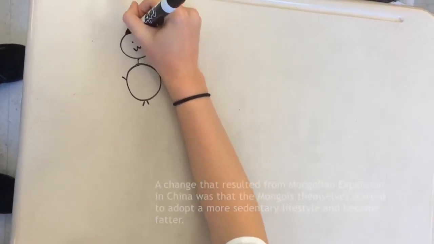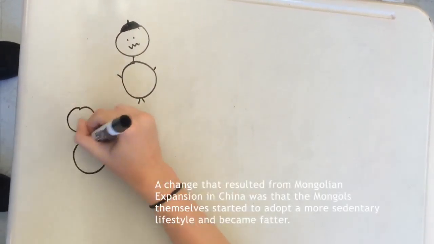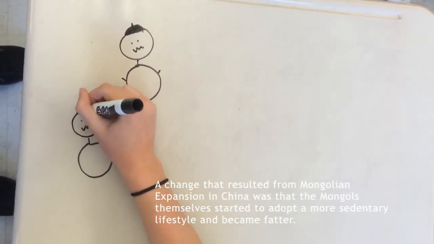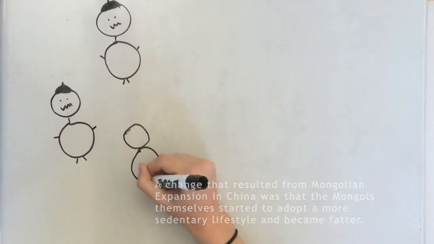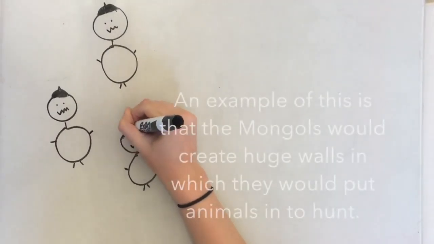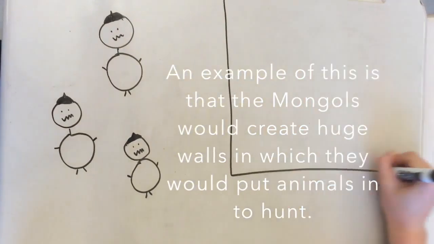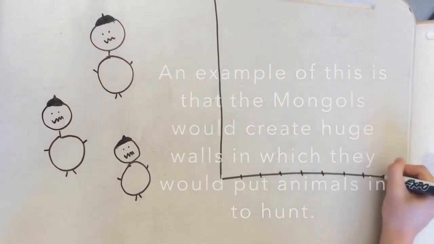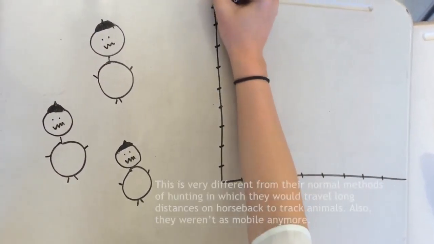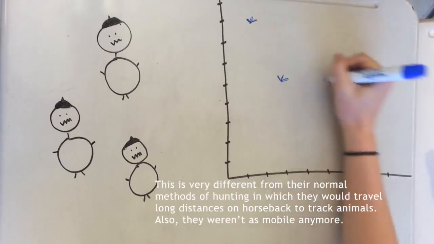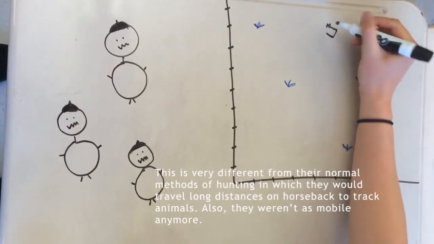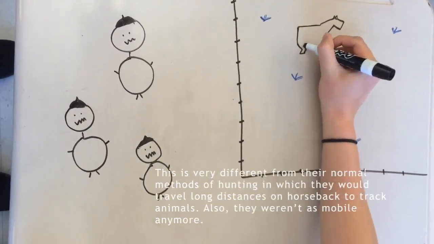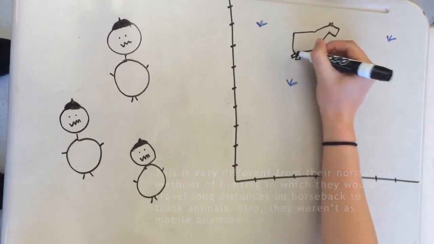A change that resulted from Mongolian expansion in China was that the Mongols themselves started to adopt a more sedentary lifestyle and became fatter. An example of this is that the Mongols would create huge walls in which they could put animals to hunt. This is very different from the normal methods of hunting in which they would travel long distances on horseback to track animals. Also, they weren't as mobile anymore.